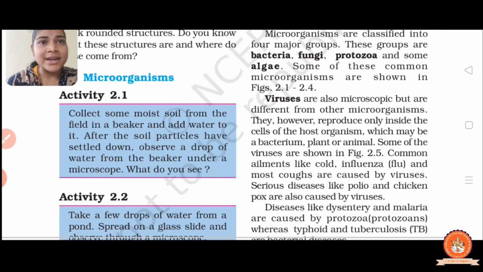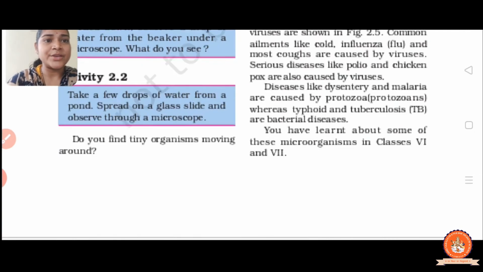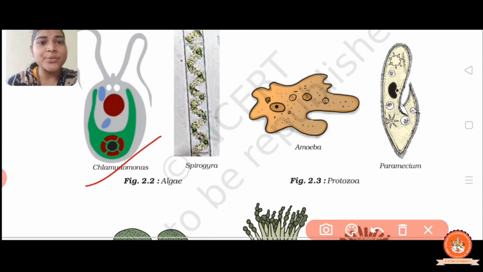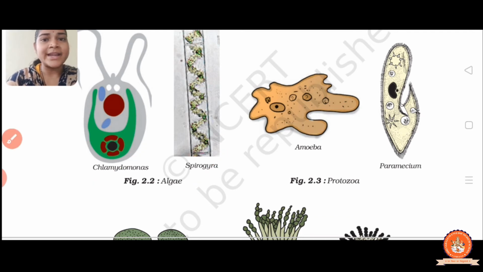Some algae are unicellular, like Chlamydomonas. So the examples given of algae are Chlamydomonas and Spirogyra. Chlamydomonas is unicellular, a single cell. But some are multicellular, which are a few meters long. Right? Now let us see the labelled diagram of Chlamydomonas and Spirogyra.